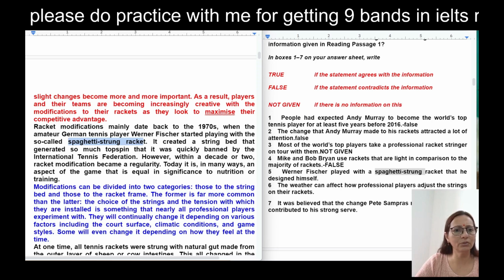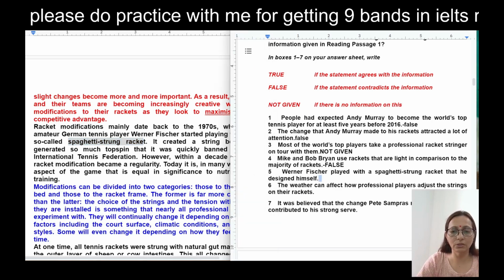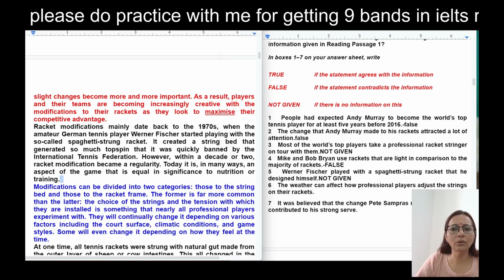However, within a decade or two, racket modification became a regularity. Today, it is in the ways. But here they are not talking about whether he designed it himself or not, so it will be not given. Everything else they have given, but they are not talking about whether this was designed by himself or someone else.